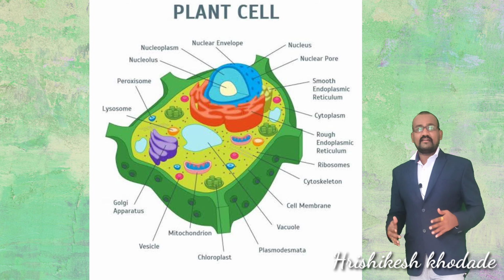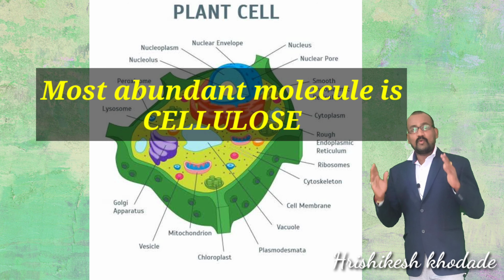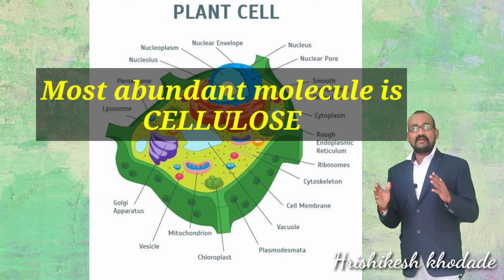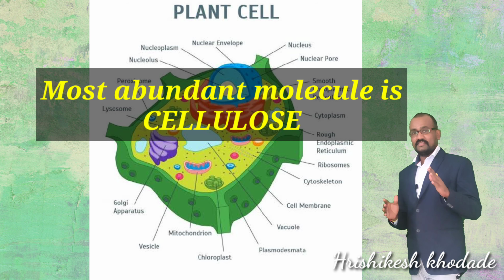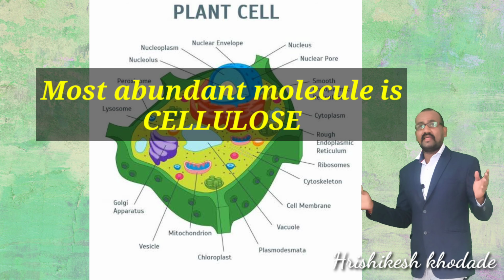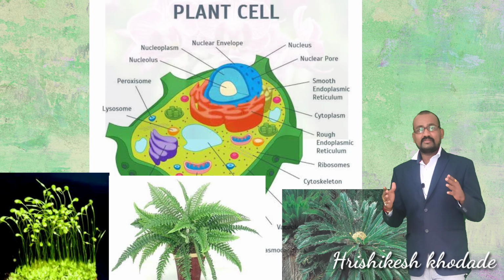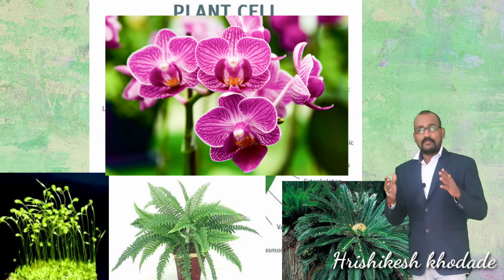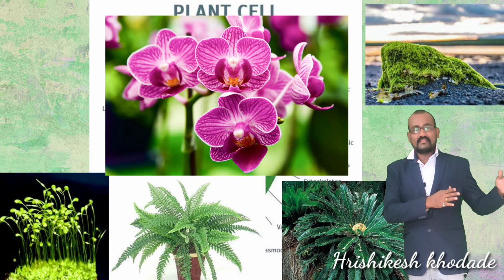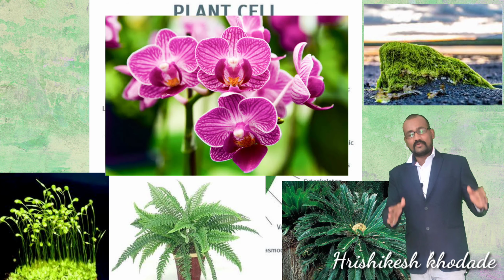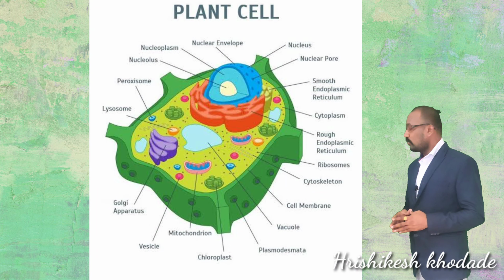On this planet Earth, the most abundant molecule is cellulose. Please don't forget this, because this planet is covered by plants, whether it is bryophyte, pteridophyte, gymnosperm or angiosperm, or protista, for example algae, where the composition of the cell wall is of cellulose.